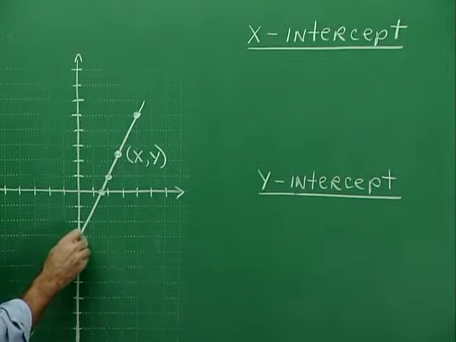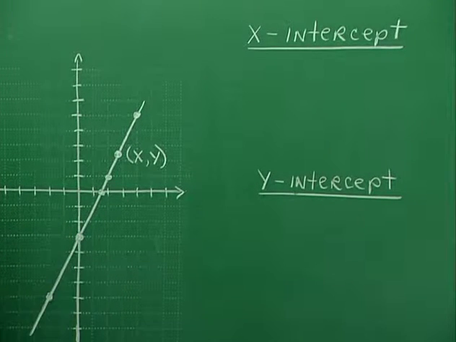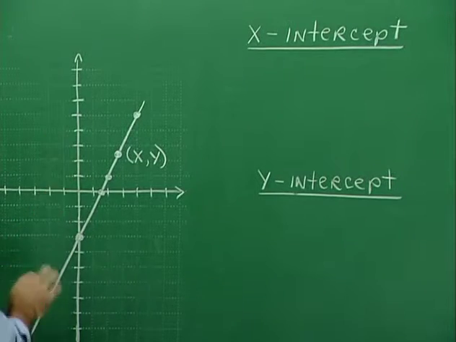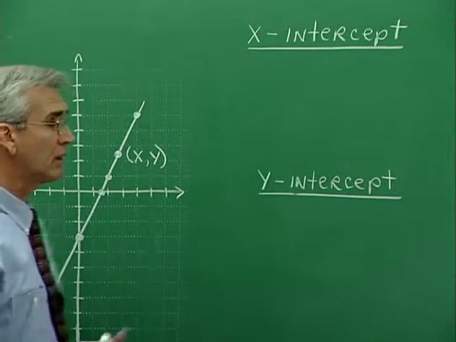The y-intercept is exactly right here. It's at negative 3. Now, a lot of times we want to use x and y intercepts in the construction of the graph.